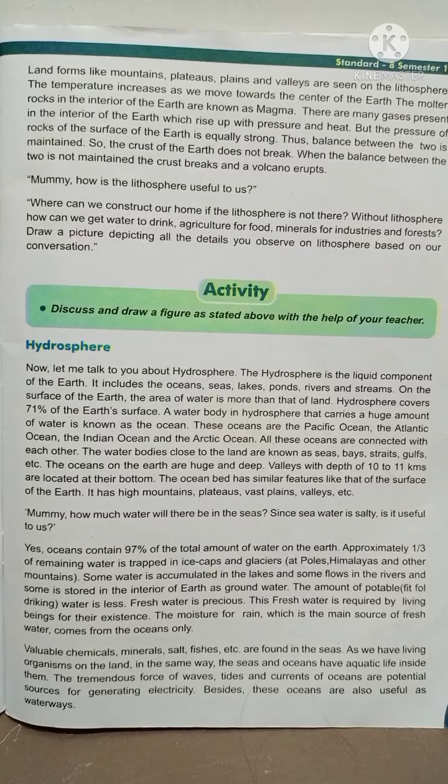The amount of potable water is less. Potable water means fit for drinking. Fresh water is precious. This fresh water is required by living beings for their existence. Existence means living, alive. The moisture of rain, which is the main source of fresh water, comes from the oceans only. Valuable chemicals, minerals, salt, fishes, etc. are found in the seas.